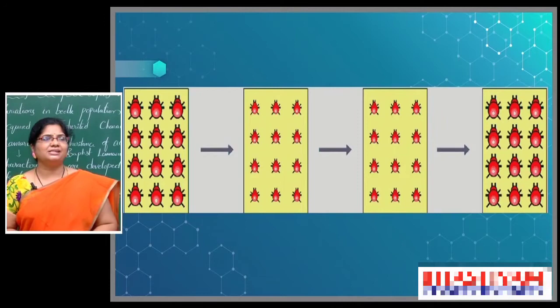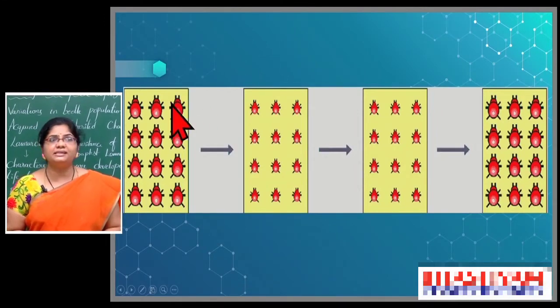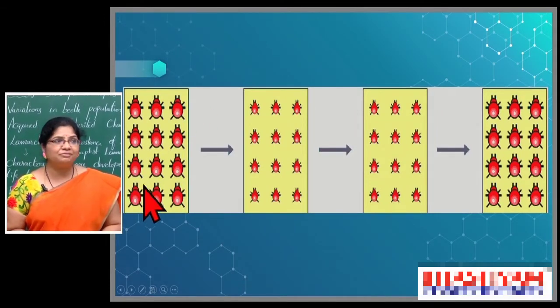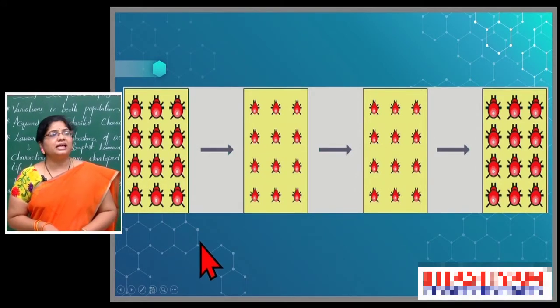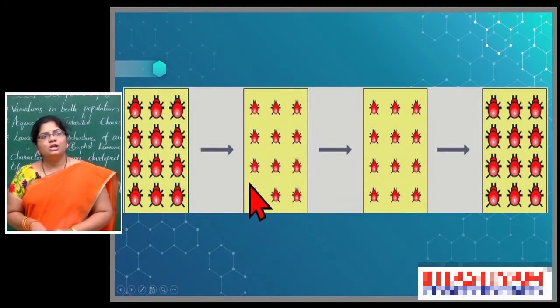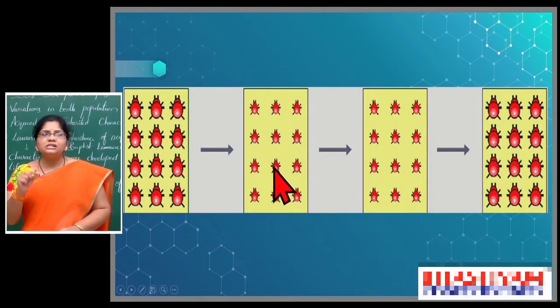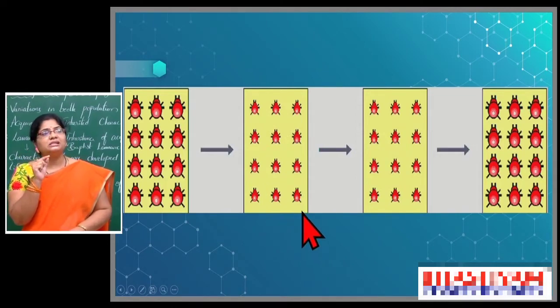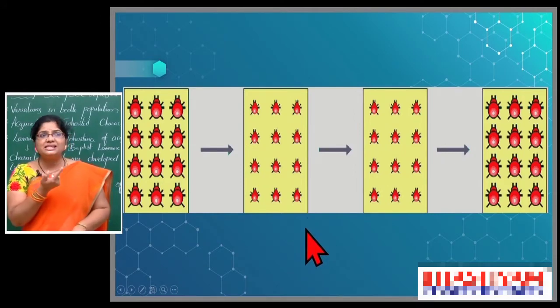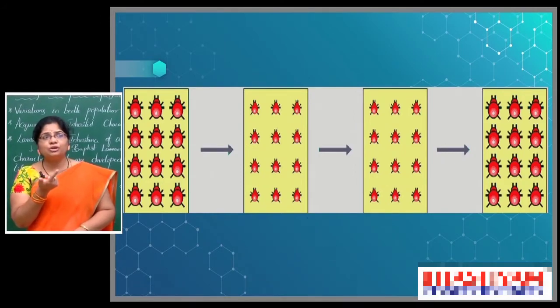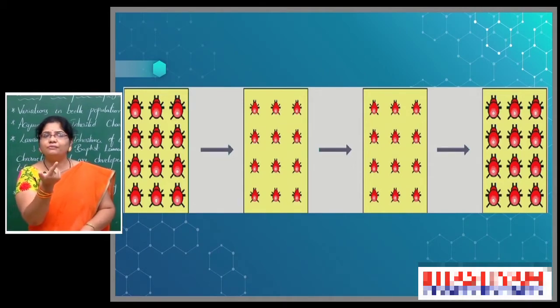So see here, first the beetles are big in size, but after some days they are unable to get the food material, then obviously the size of the beetles decreases. So how far it is decreased means it came into small size. But these beetles are also able to reproduce. In that reproduction, because these are not having any food material, they can't give the food material to the new generation also. So the next generation is also very small in size, because they are also struggling for food material.